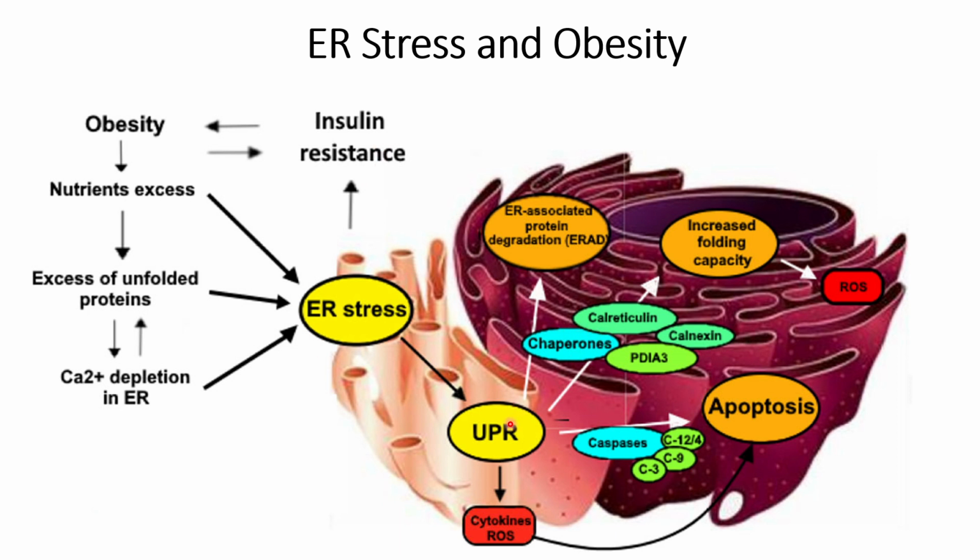At the same time, it will increase the proteins that can help in the proper folding of newly translated proteins in the endoplasmic reticulum, such as chaperones.